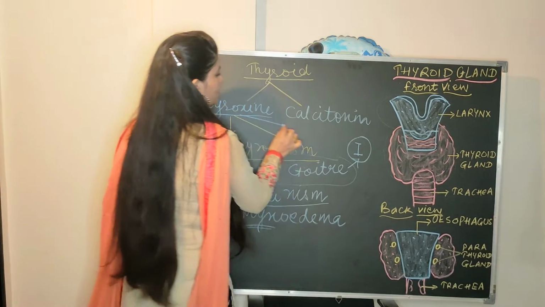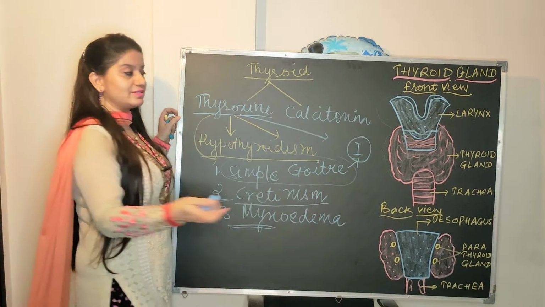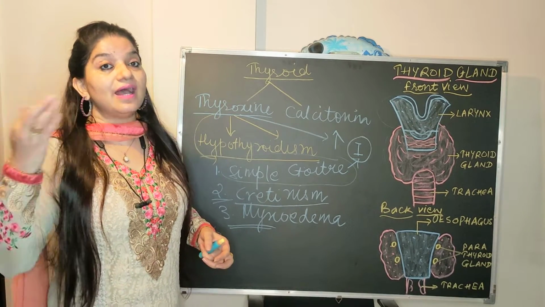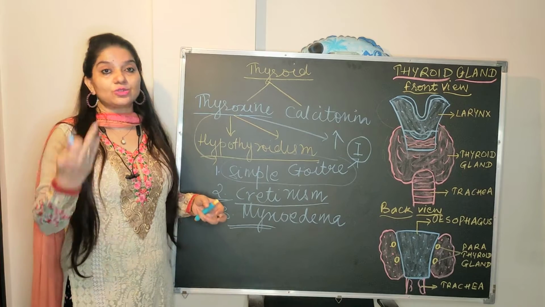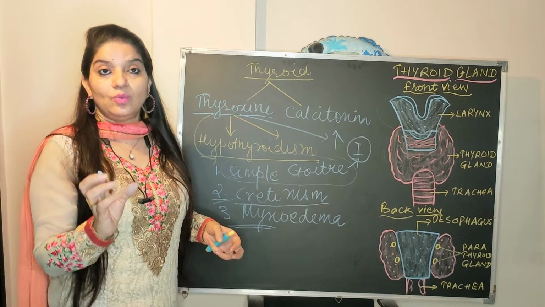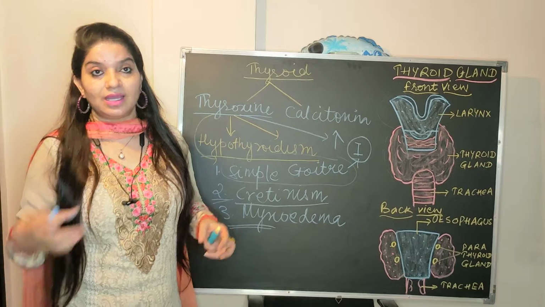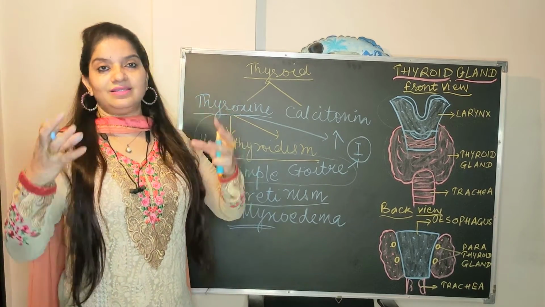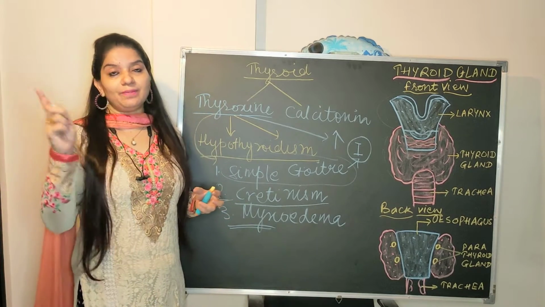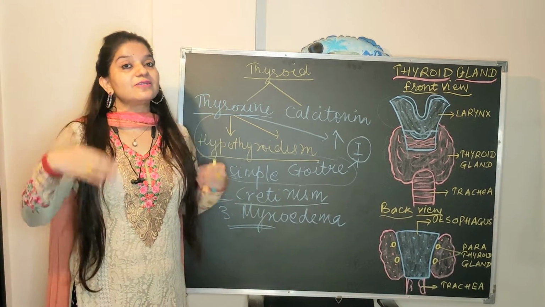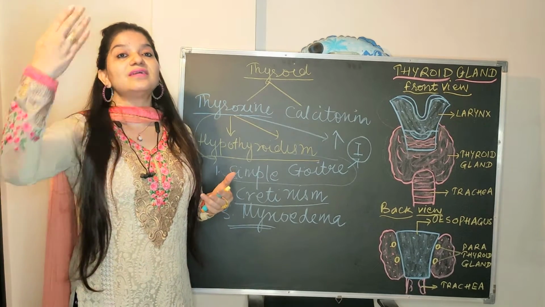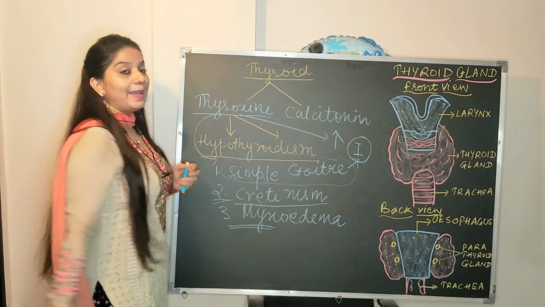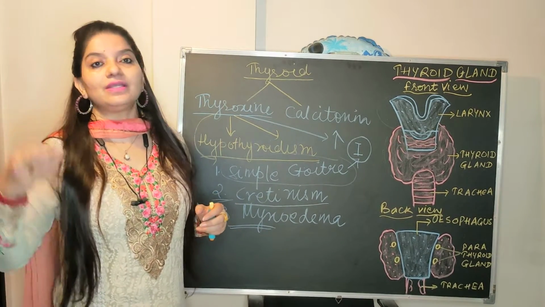The second condition which happens due to thyroxine is hyperthyroidism. When there is a hypersecretion of thyroxine hormone, that condition is known as hyperthyroidism, which leads to a specific type of goiter known as exophthalmic goiter. Exo means out. Ophthalma is the word for eyes. So there are protruding eyes. That is the main symptom in exophthalmic goiter. Protruding eyes, shortness of breath, an increased heartbeat and increased metabolic rate. So these are a few symptoms of hyperthyroidism, that is exophthalmic goiter.